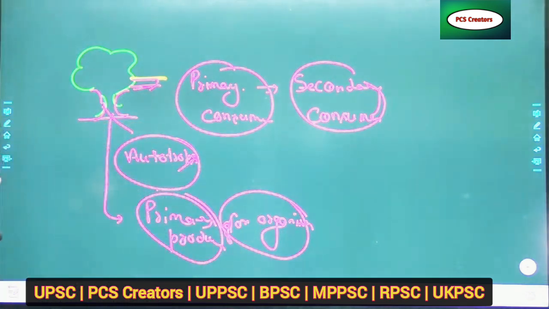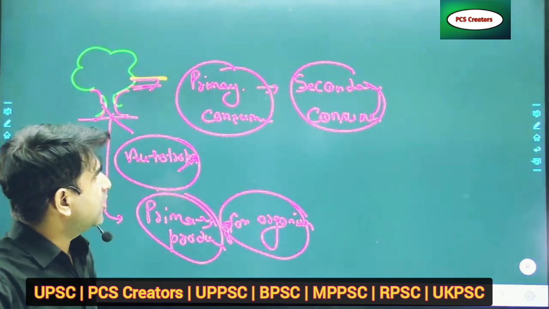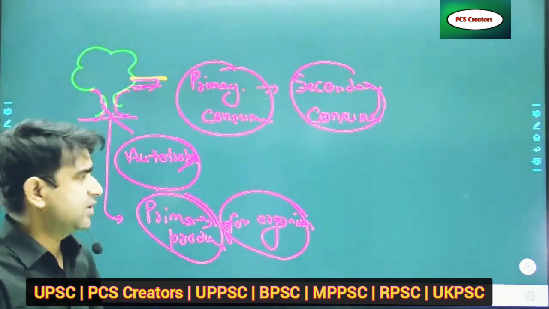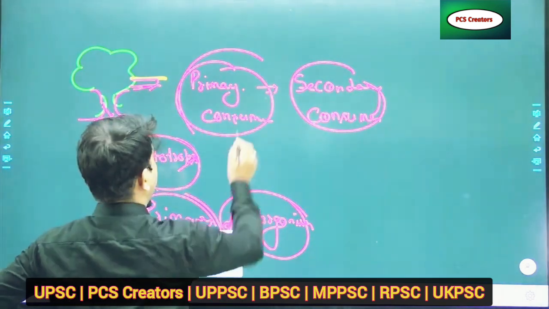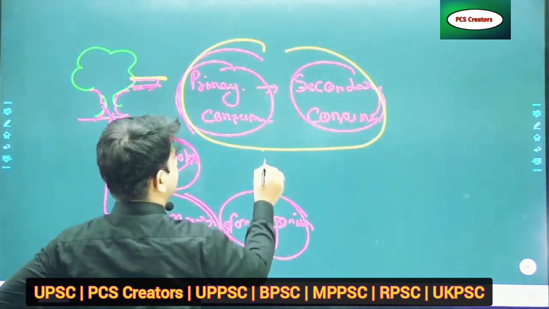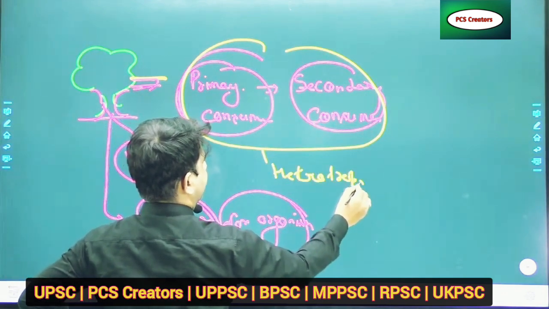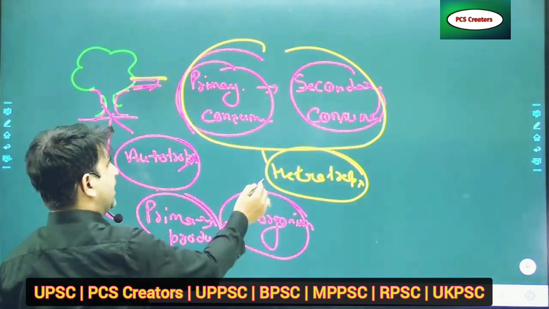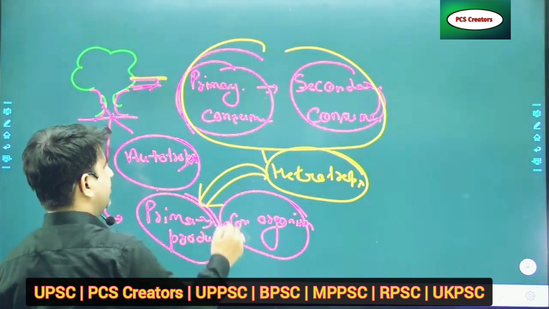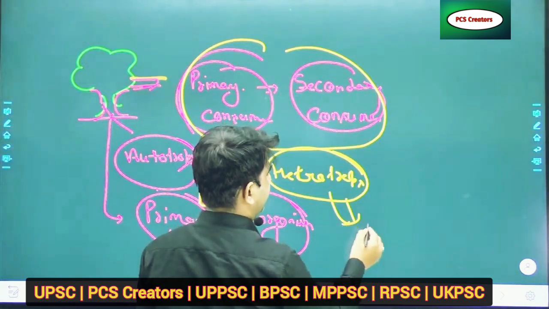You can understand properly why it is important. And when we talk about heterotrophs, all of these are heterotrophs, and they depend on primary products for their food. So we can say it makes the secondary product.